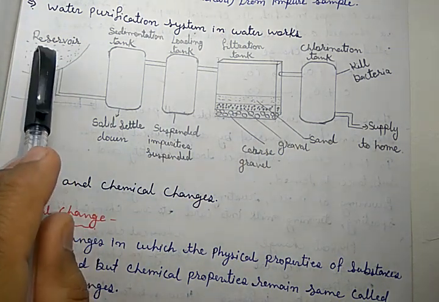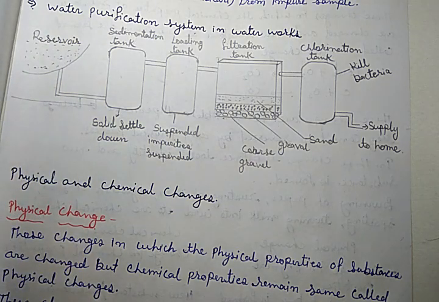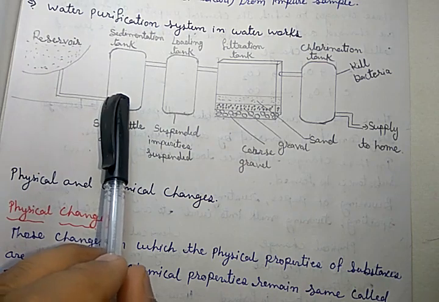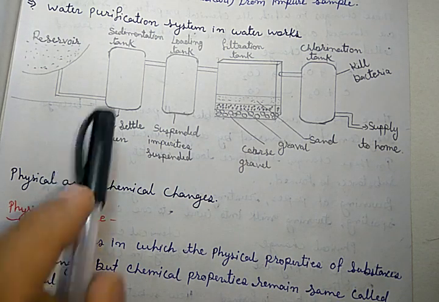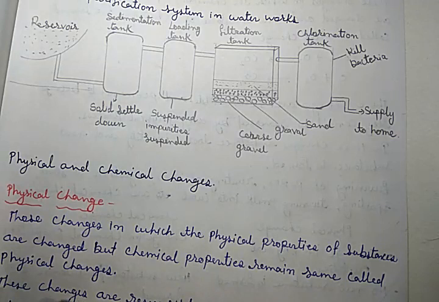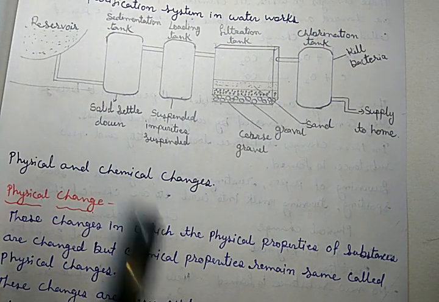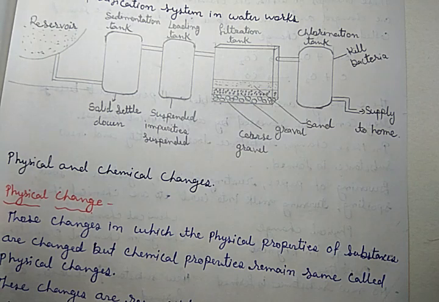Now, firstly, the water from the receiver, that means from where we obtain the water, which can be a river, lake, well or tube well, is received and transferred into the sedimentation tank. Here it is left undisturbed for some time so that the solid impurities can easily settle down. Now after that it is transferred into the loading tank, where the suspended impurities are separated.